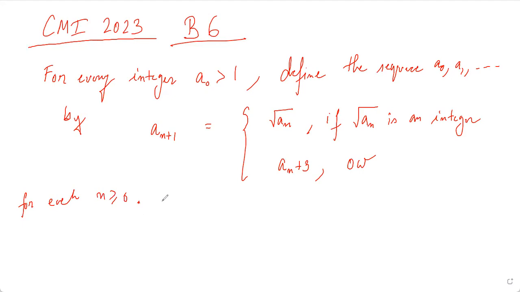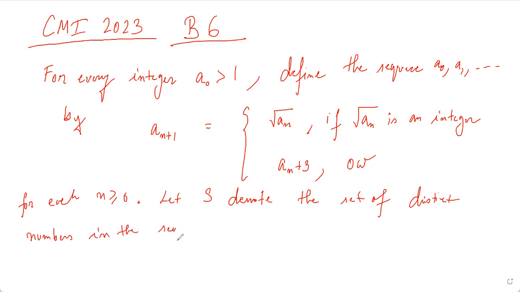And now it said that let S denote the set of distinct numbers in the sequence a naught, a1, and so on.